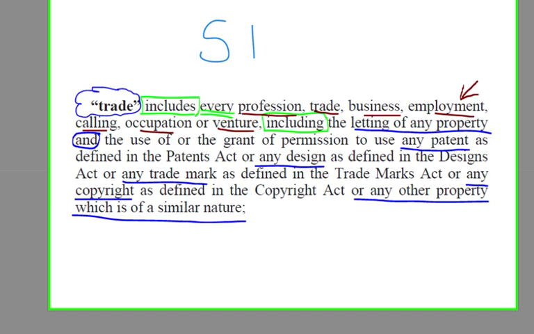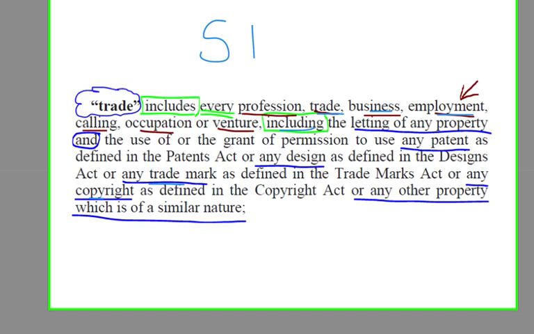It includes every profession, every trade, business, employment is specifically included as a trade, calling, occupation or venture, including the letting of any property, and the use or the grant of use or permission to use any patent, any design, any trademark, any copyright, or any other property that is of a similar nature.